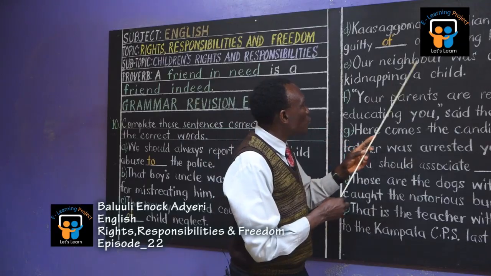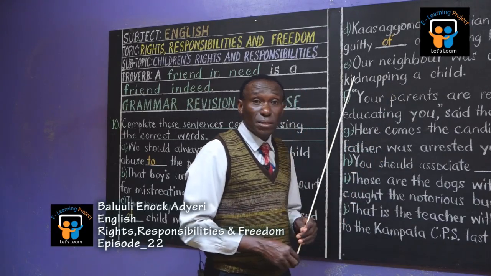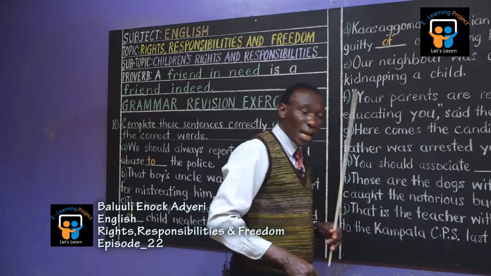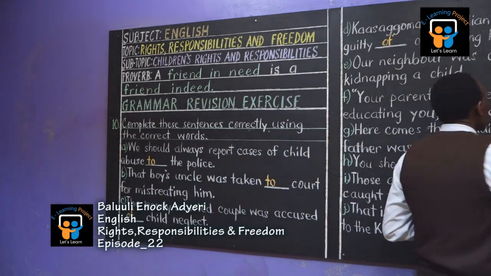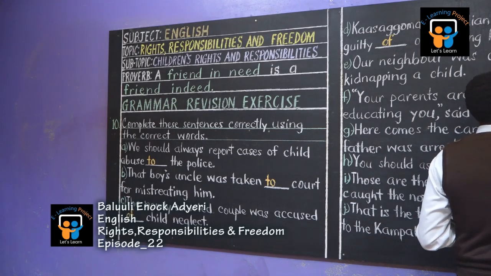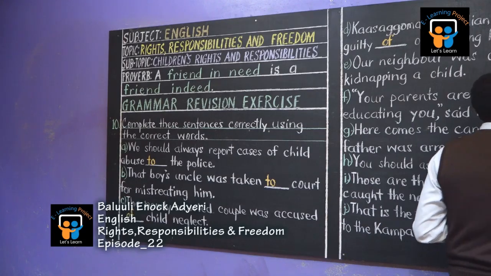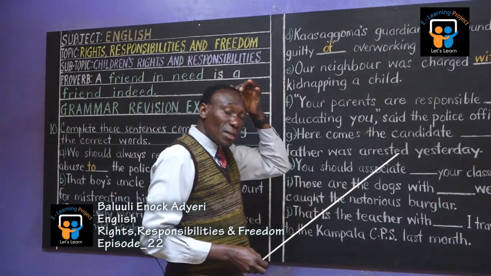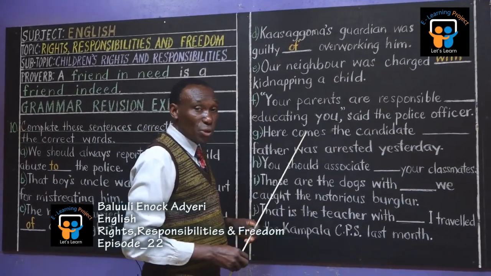Our neighbor was charged dash kidnapping a child. Yes, charged. Veronica? Charged with. Okay? So when you go to court and it is proved that you have broken the law, then you're charged with. So that is the crime. That is the crime that you are charged with.